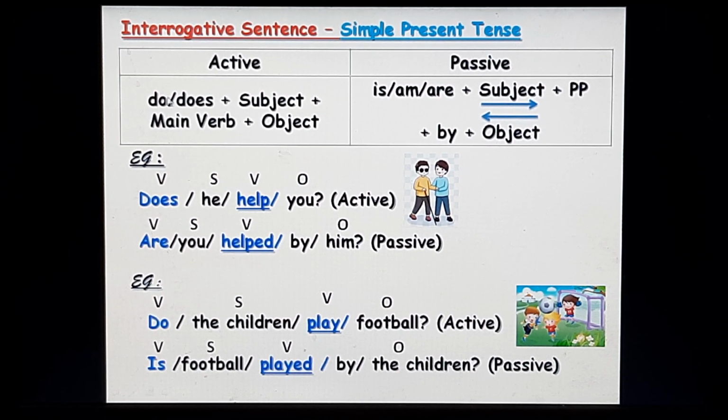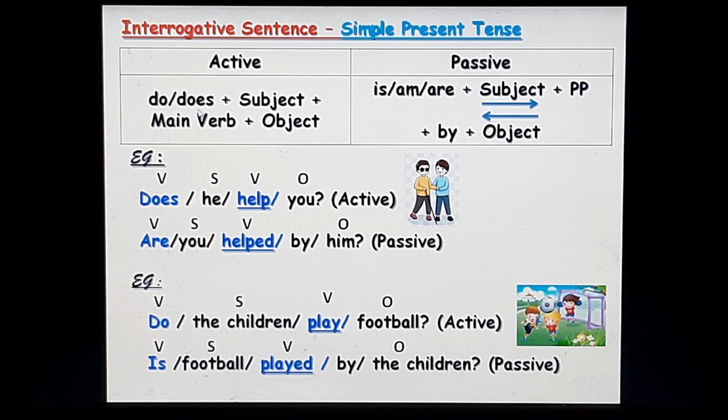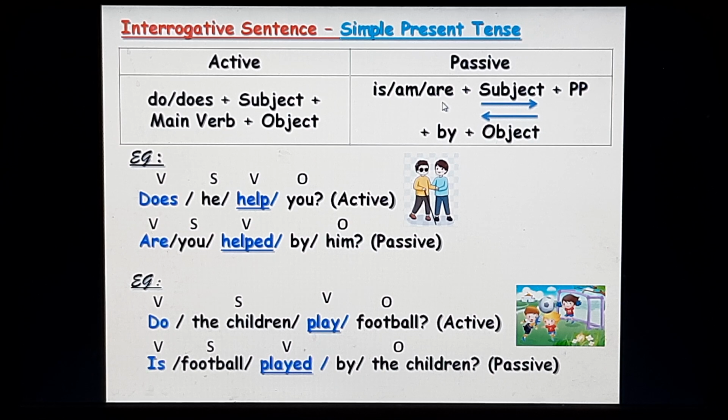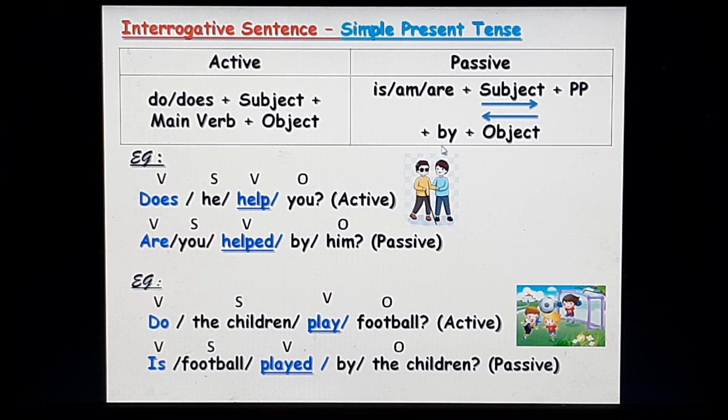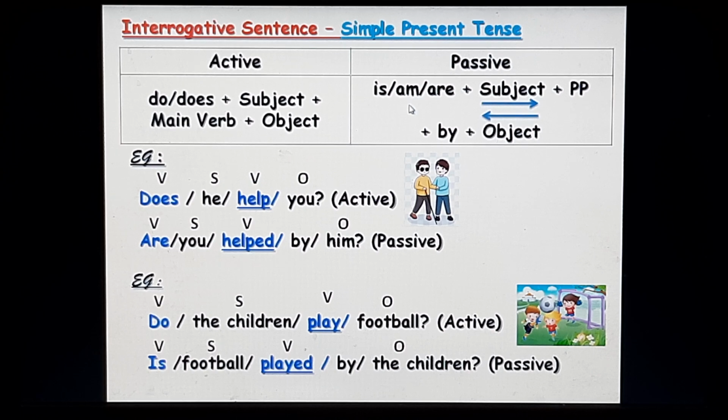Now, let's see how to change these interrogative sentences in the simple present tense from active to passive. In the active, the verb will always begin with do or does, and it will change into is, am, are in the passive, plus the subject, plus the past participle, plus by, plus the object. The rest of the things will remain the same except for the change in the auxiliary verbs.